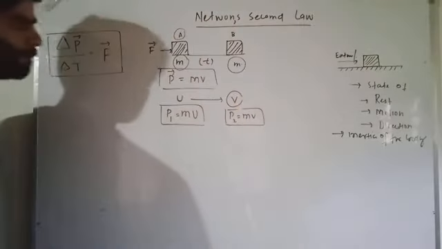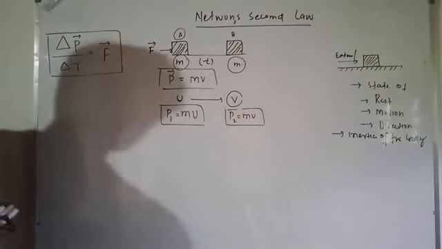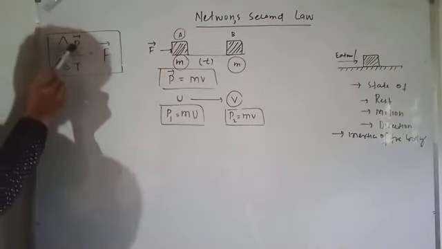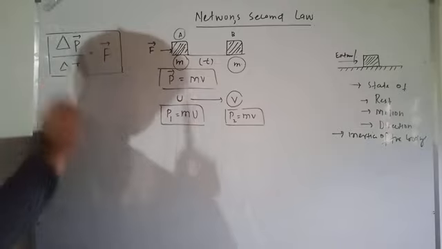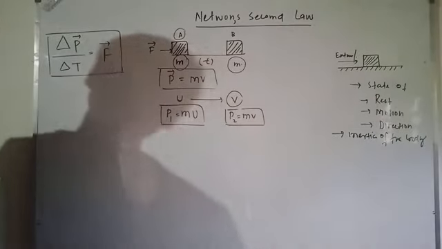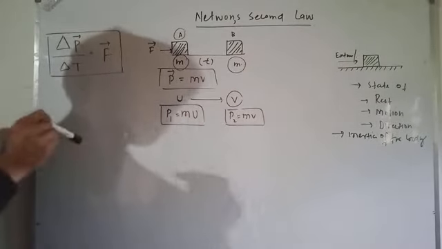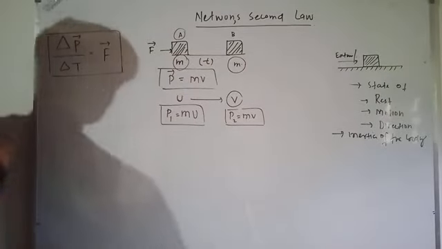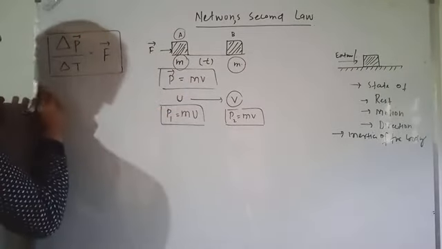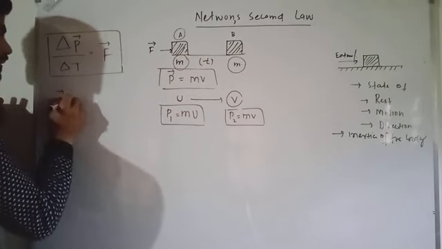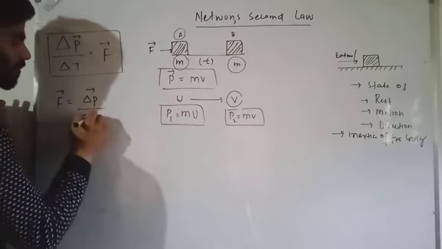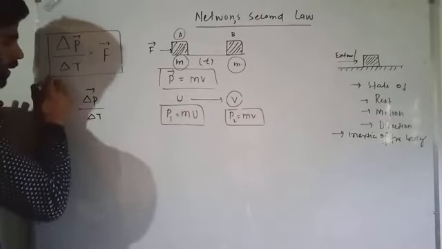What does Newton's second law indicate? It indicates that the rate of change of momentum with respect to time is directly proportional to the applied force F, or we can say that the applied force is directly proportional to the rate of change of momentum of a body. So F is the rate of change of momentum divided by the rate of change of time.